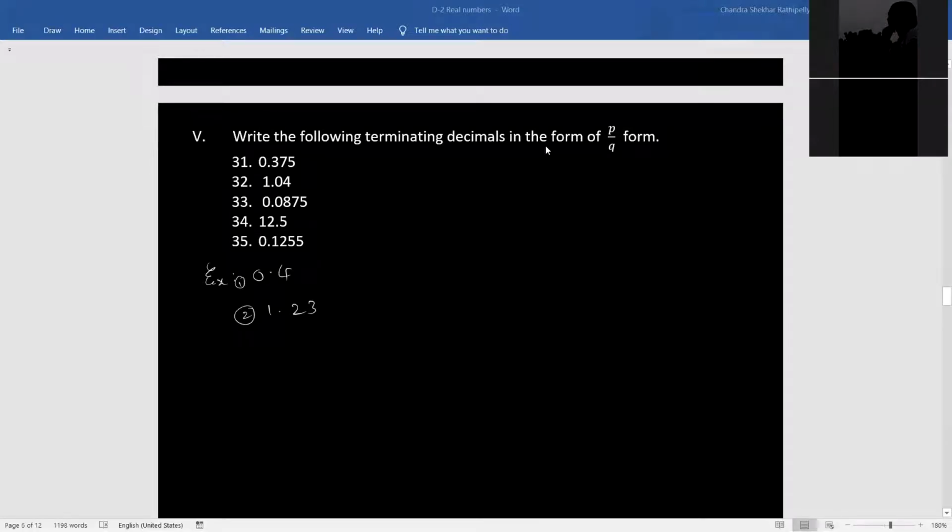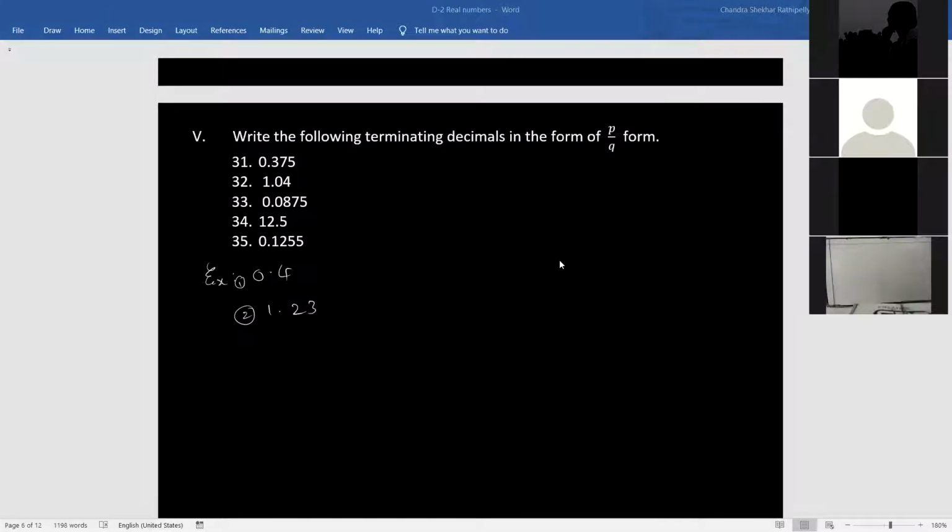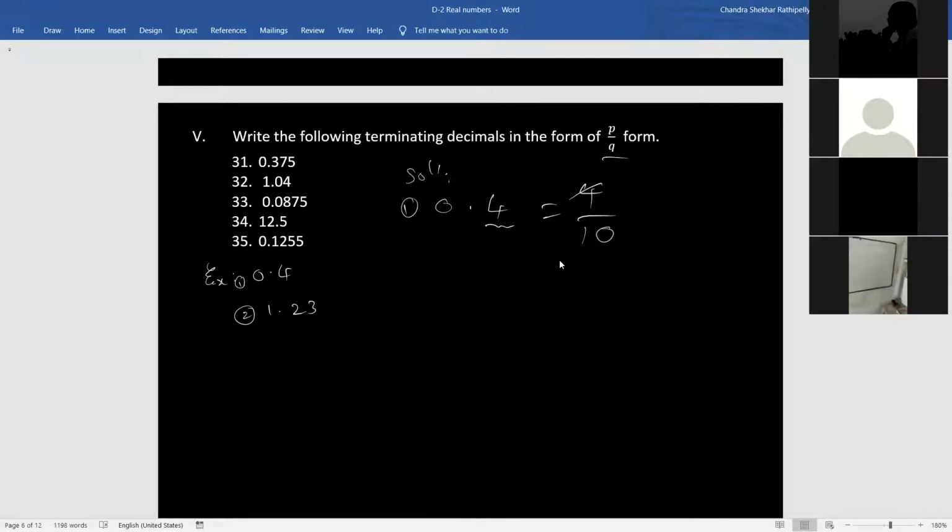Write the following terminating decimals in the form of P by Q form. 0.4. 4 by 10. If there is one decimal place, we have to keep a 0 after 1 in the denominator. So that is the P by Q form. After writing like this, we have to keep the simplest form.